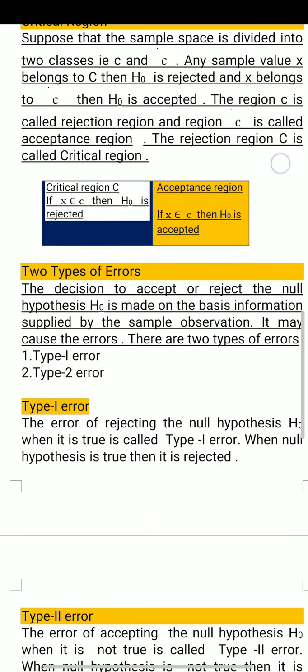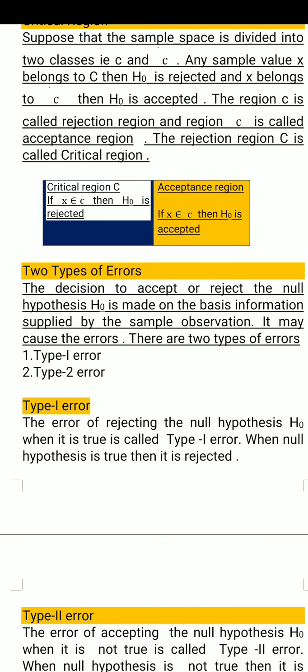I divide the sample space into two parts: one is the critical region, and the other is the acceptance region. If x belongs to C, H naught is rejected. If x belongs to C bar, then H naught is accepted. Based on that, a decision will be taken to accept or reject the null hypothesis H naught on the basis of information supplied by the sample.